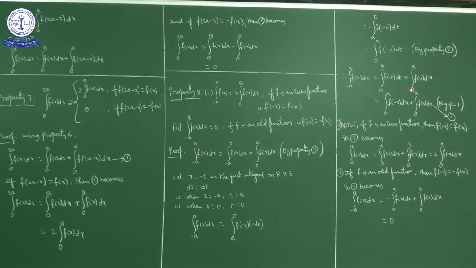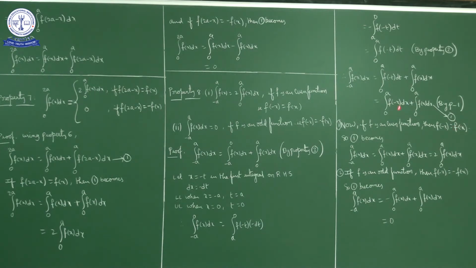Okay, now here t is a dummy variable, so in place of t we can write x, no? So this part becomes integral 0 to a f of minus x dx plus integral 0 to a f of x dx. Okay, now mark this one as 1. Suppose f is an even function. If f is an even function, f of minus x is equal to what? f of x. So in place of f of minus x, I'll write f of x.